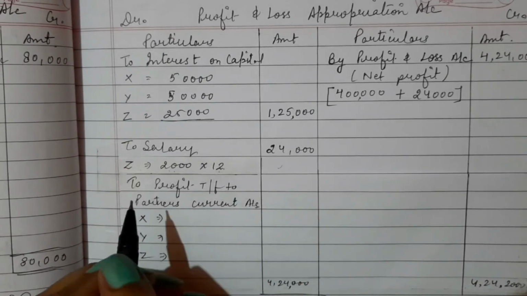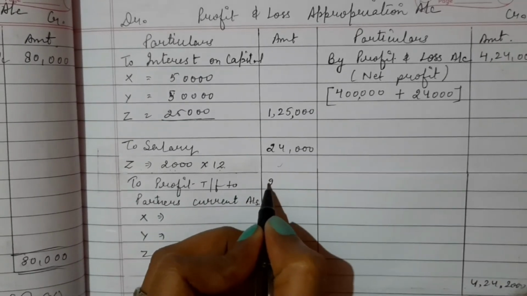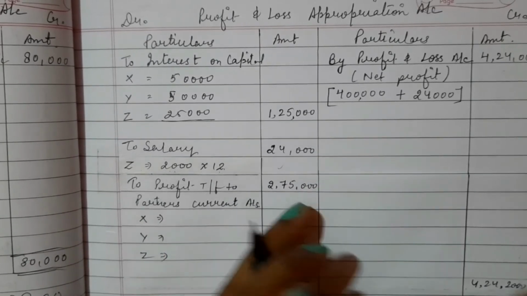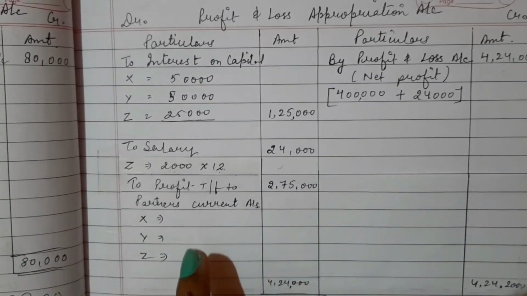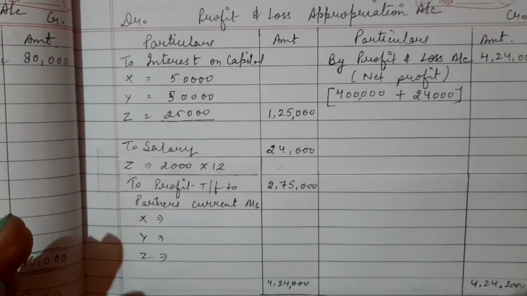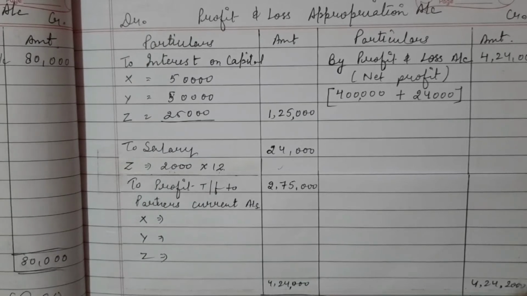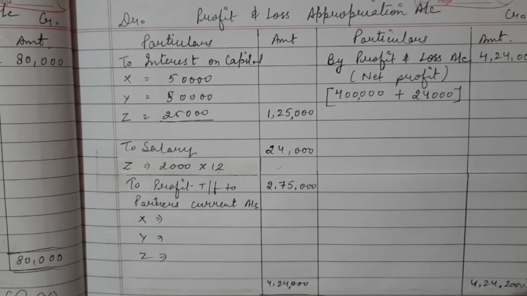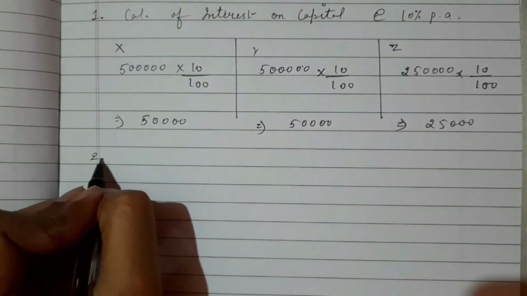Divisible profit is 2,75,000. So this is 2,75,000, and we will distribute this profit in the ratio of 2:2:1. Yeah. So here I will show you the distribution of profit. This is our working note number 2.